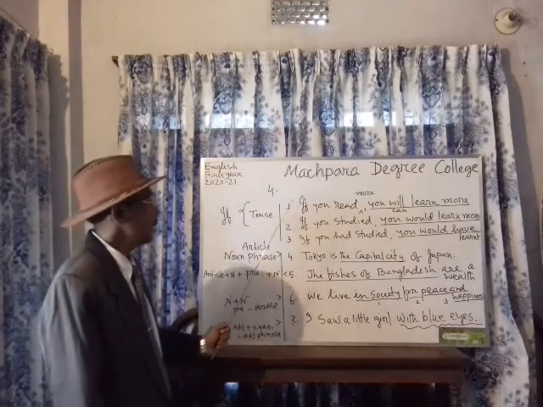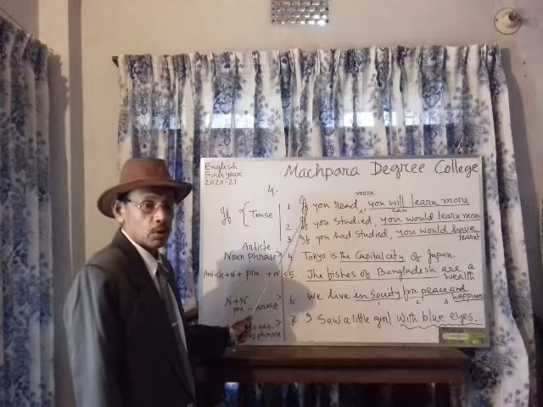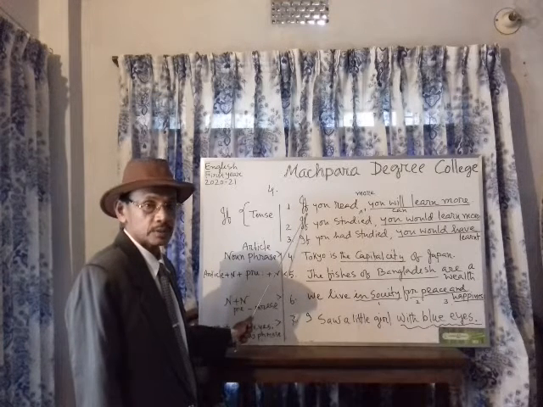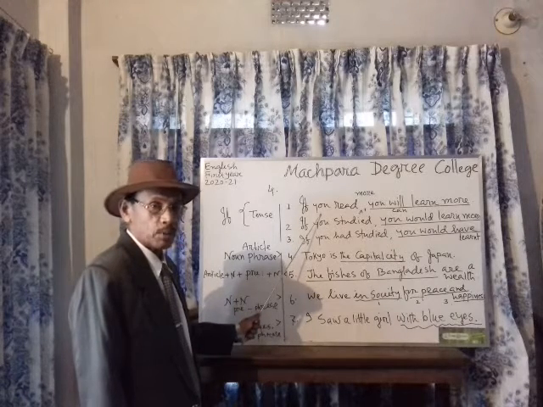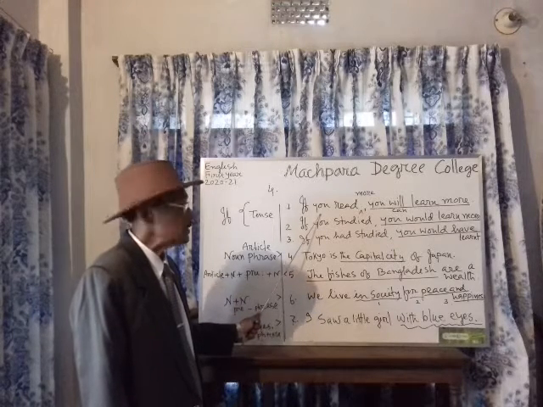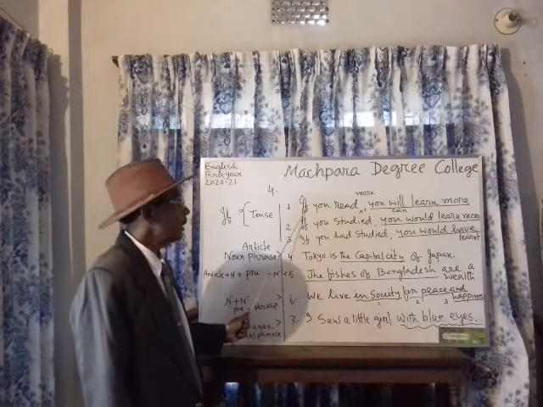But here we can see if has become a conjunctional term because this sentence is joined by subordinate conjunction. That means subordinate conjunction if is used here.